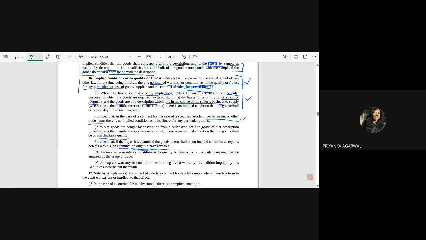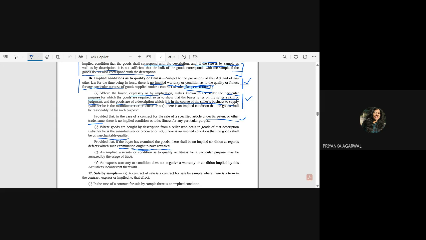The iPhone has its particular characteristics, so it should have them. And if it does not match the representation the iPhone seller has given you, then it is breaching the merchantability quality.